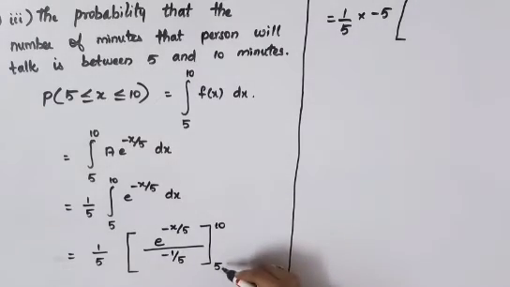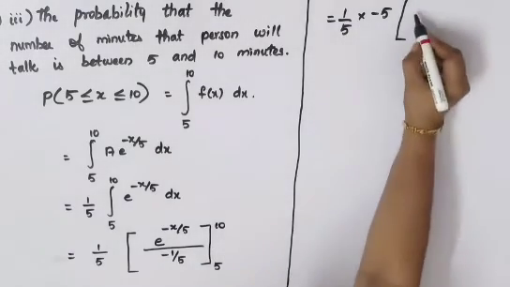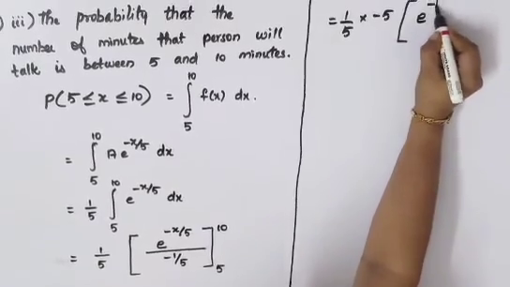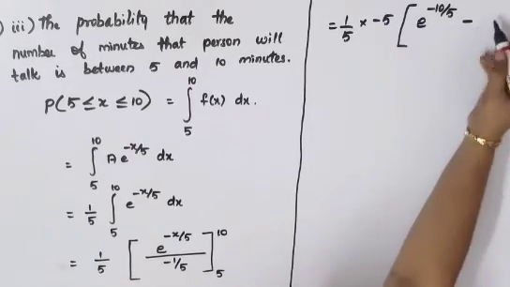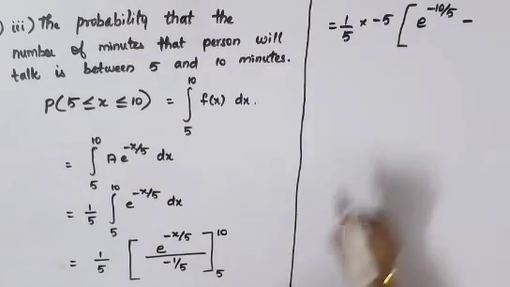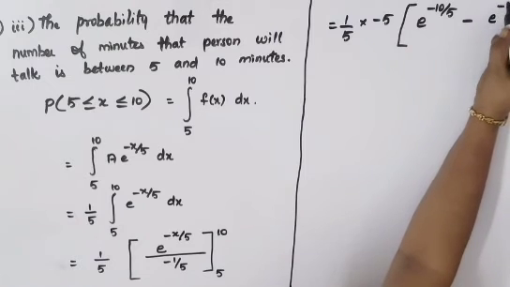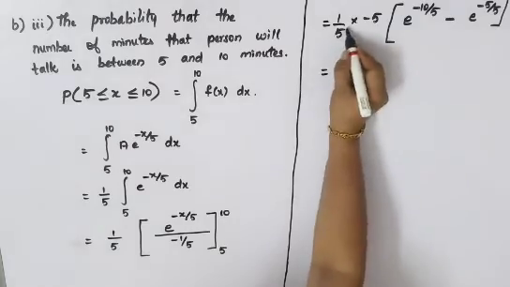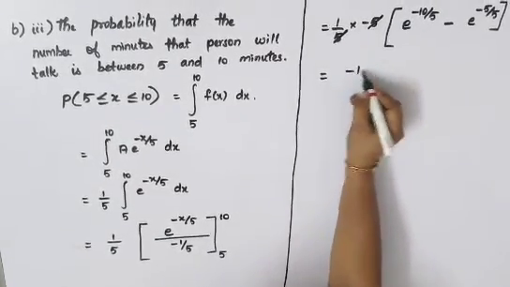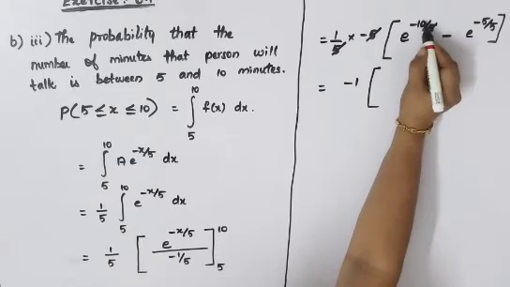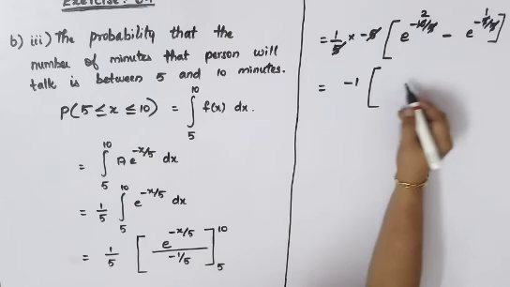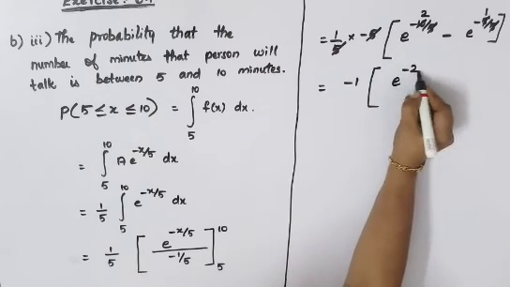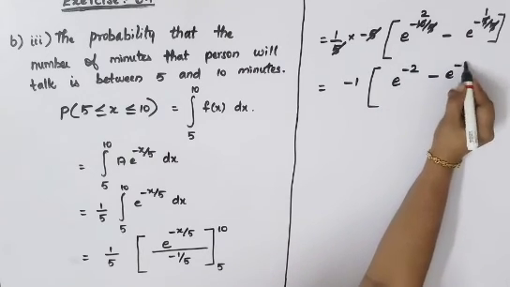And now substitute your value, okay, that is 10 minus 5 you will have to substitute it. So e power minus 10 by 5 minus, that is f of b minus f of a. In the place of a you got 5, okay, so e power minus 5 by 5. So that is equal to this and this, you can cancel it, so you will get minus 1 into 5 and 10 you can cancel it, you will get twice. 5 and 5 you can cancel it, you will get once. So e power minus 2 minus e power minus 1.